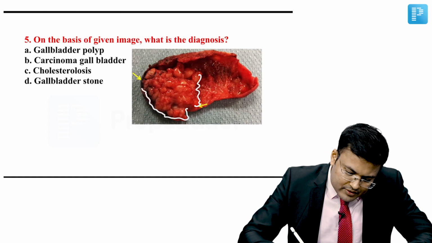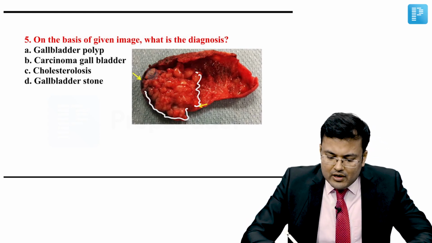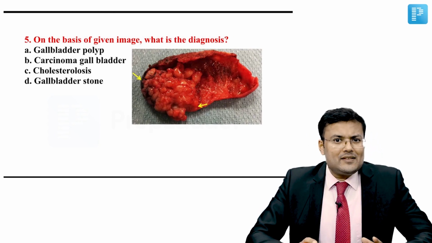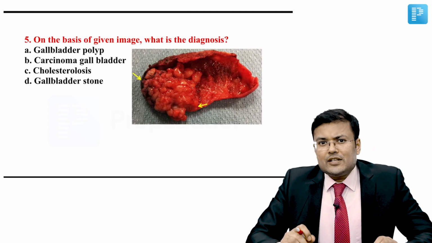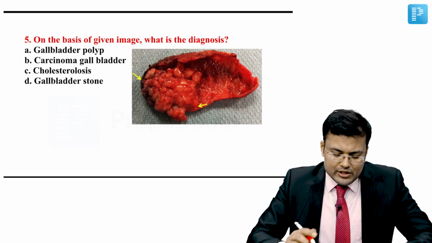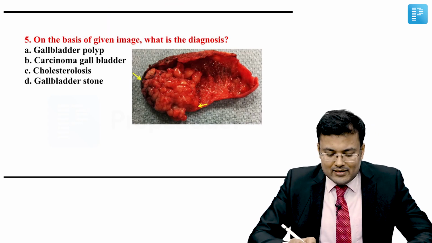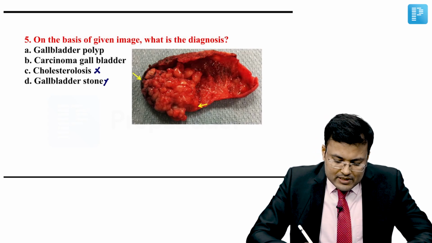And what kind of growth? If you see it carefully, it is infiltrative growth. So chances are that the patient was having a polyp which became malignant. Clear? So it's a malignant polyp or carcinoma gallbladder. Okay, so see the options. It's the gallbladder polyp, it can be, but it's malignant. Carcinoma gallbladder, cholesterolosis, gallbladder stone.